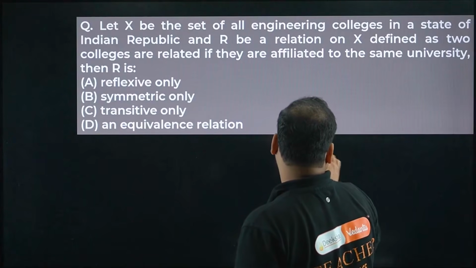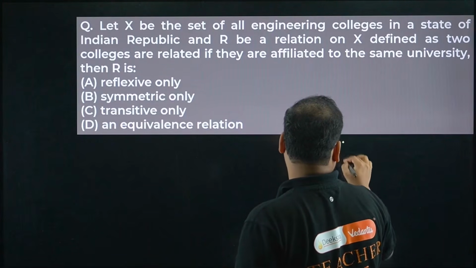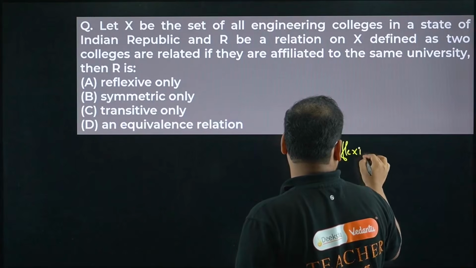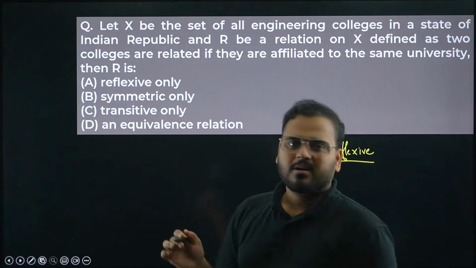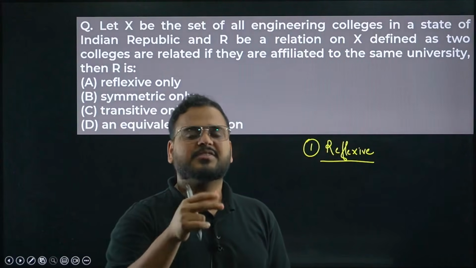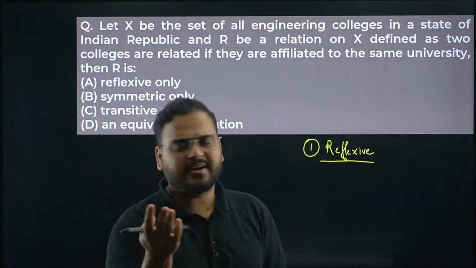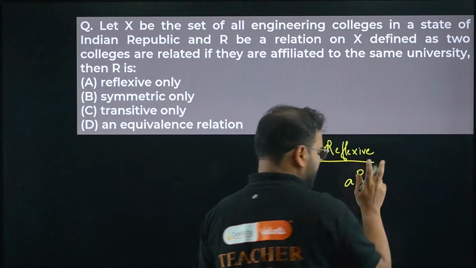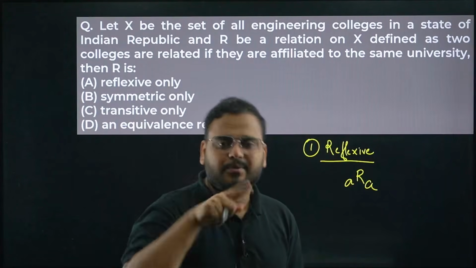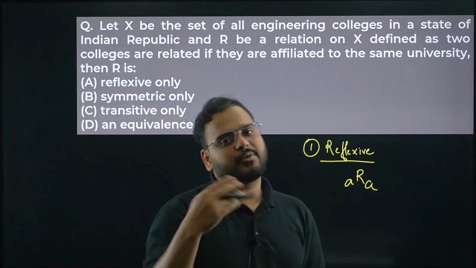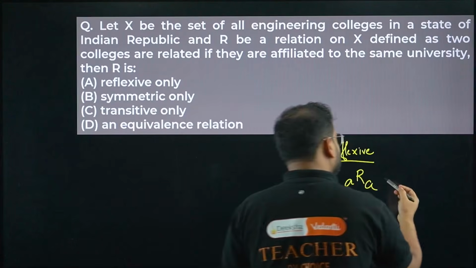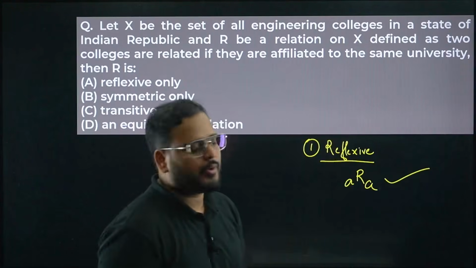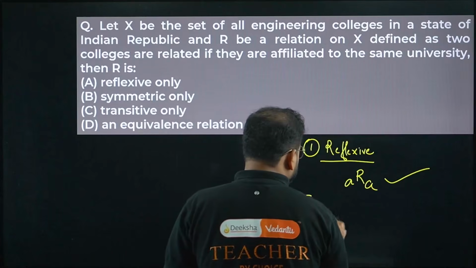So if I talk about the first one, reflexive, correct? A given college from the same university will be affiliated to the same university, right? If I talk about ARA, a given college which belongs to the same university will be affiliated to the same university. It means ARA is true. Okay. Second one will be what, dear? Symmetric.